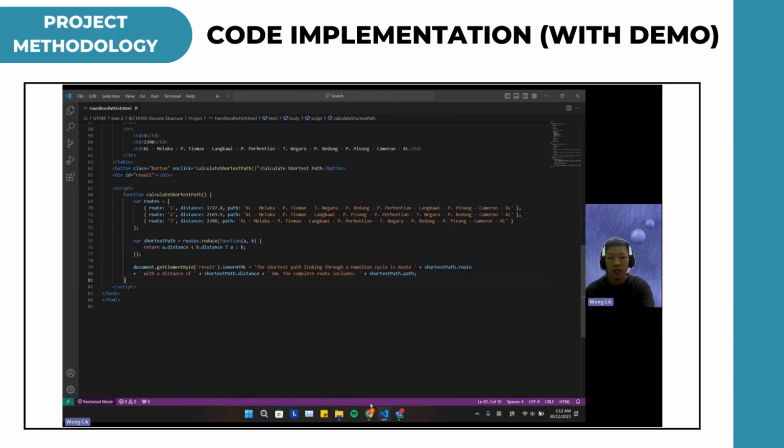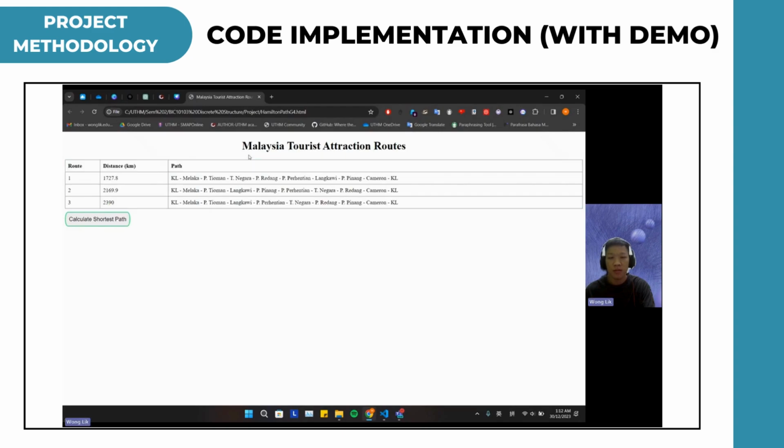So let's see the web page. The web page has the title Malaysia Tourist Attraction Route, and then it has a table with three predefined routes, and then there's a Calculate Shortest Path button. When we click on the button, it will display the output. For the output, it displays the route number, the distance, and the complete route. So that's all from me. Thank you.